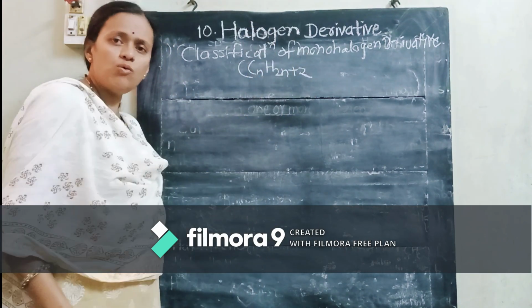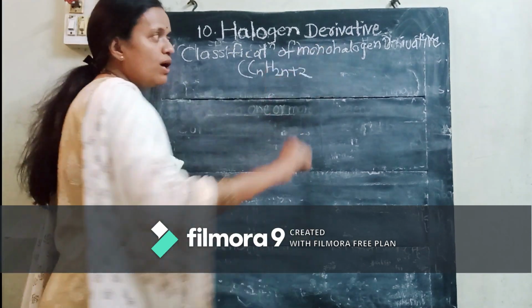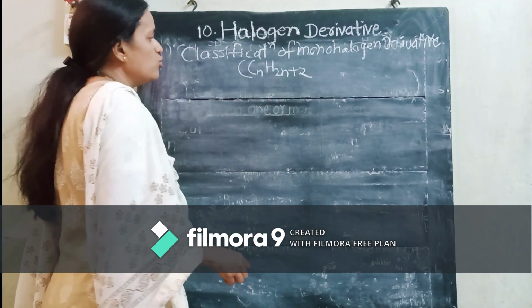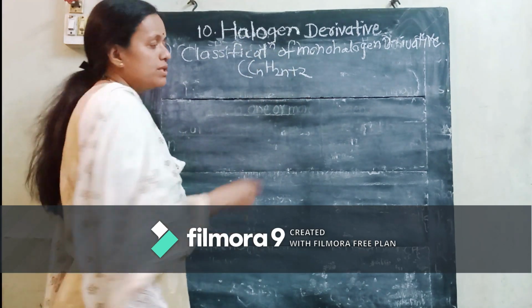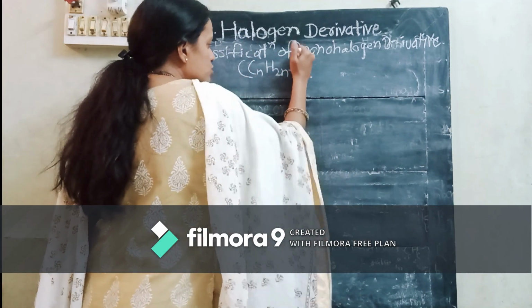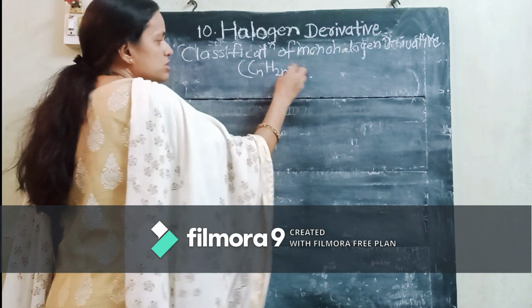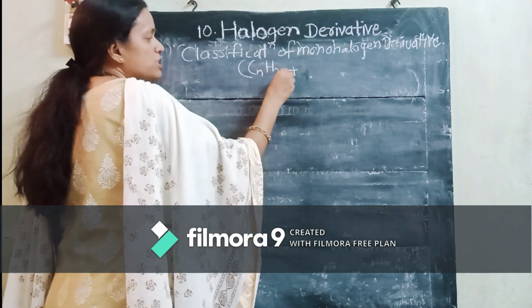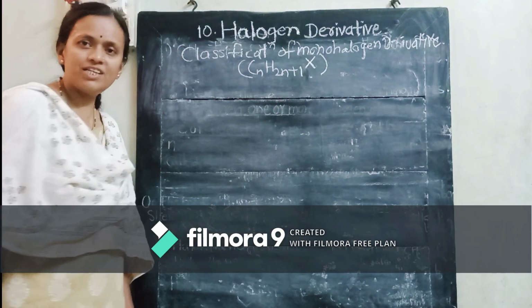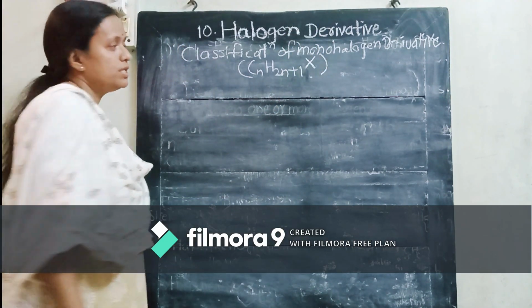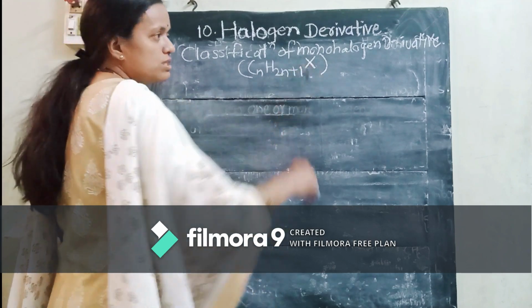But now, in case of a monohalogen derivative, from that alkane we are removing one hydrogen atom and substituting one halogen. So how does the same formula change? It becomes CnH2n+1X. Got it? Okay.